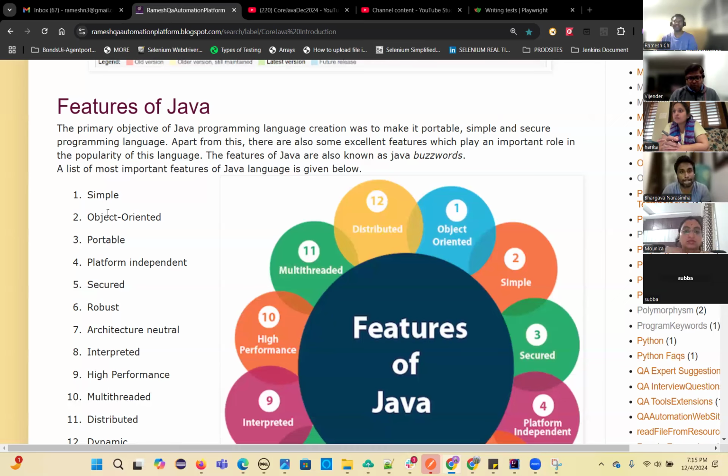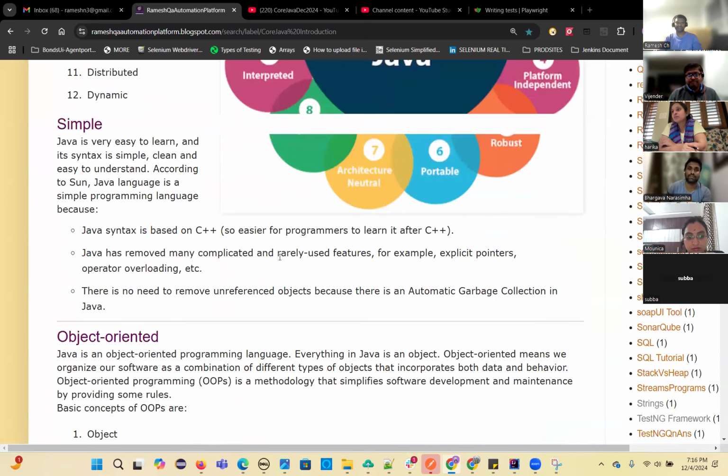How many of you read in your BTech? In the first year there are data structures and C language, right? So I hope you all have that. There is a pointers concept, that's very difficult to understand. That concept is completely removed here. You don't have that concept. That's why the syntax is very simple, easy to understand, easy to write also. That's why Java is a very simple programming language.